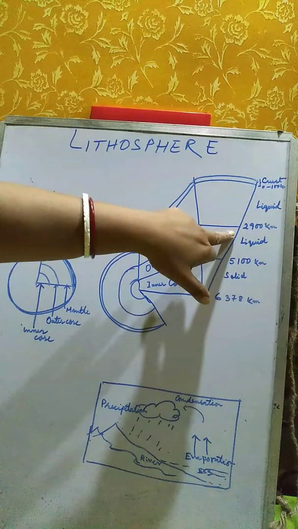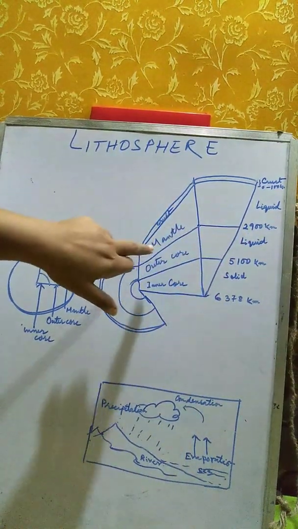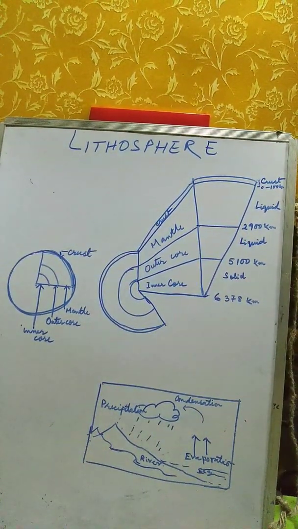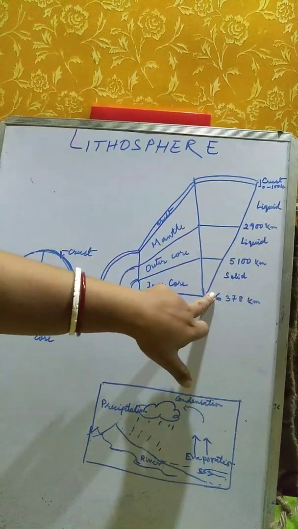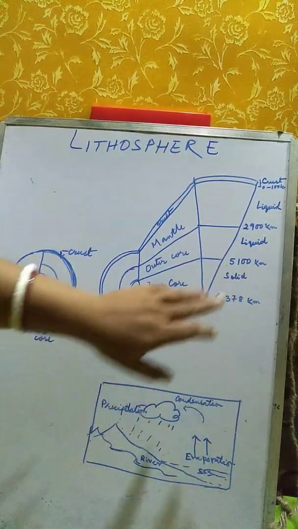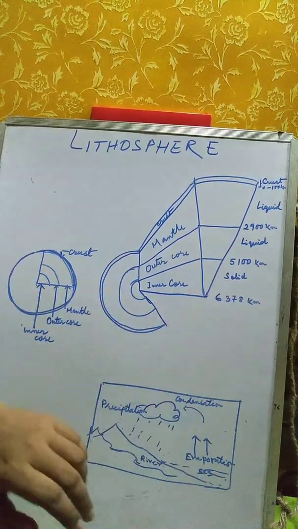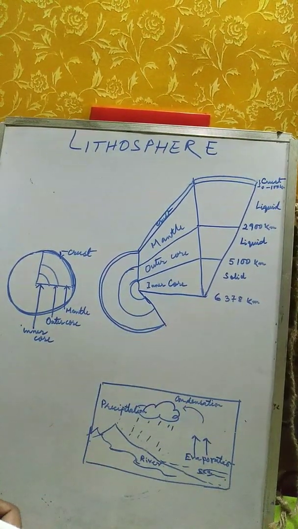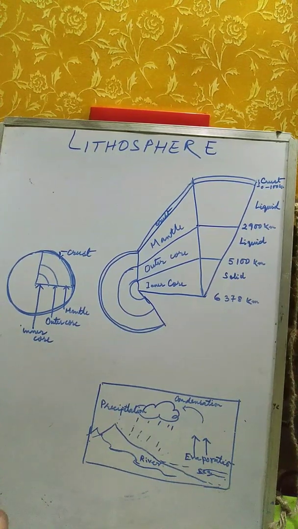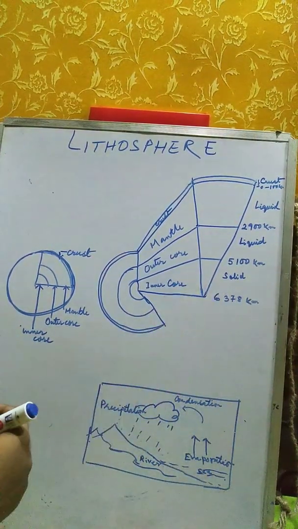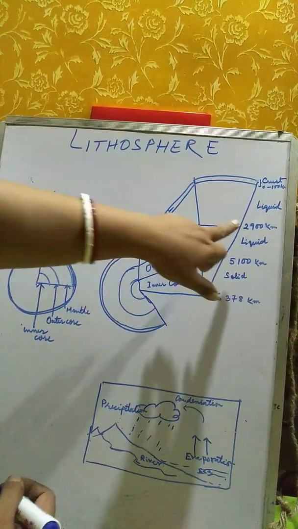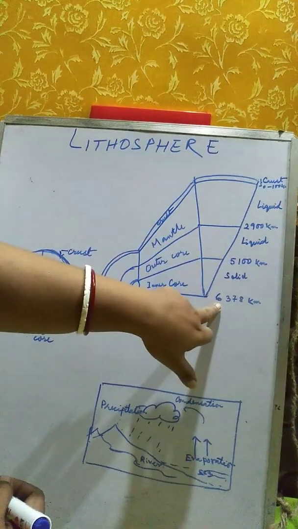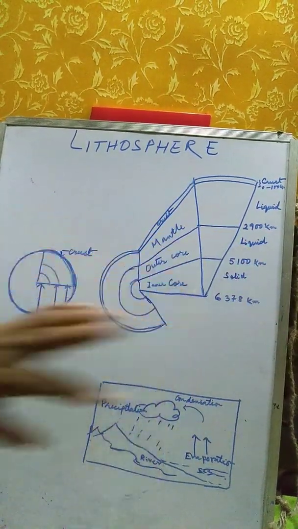From 100 to 2900 kilometers there is mantle. Mantle is in liquid form. From 2900 kilometers to 6378 kilometers there is core. In some books it is written 6400 kilometers. We take 6400 kilometers for our easier calculation methods.